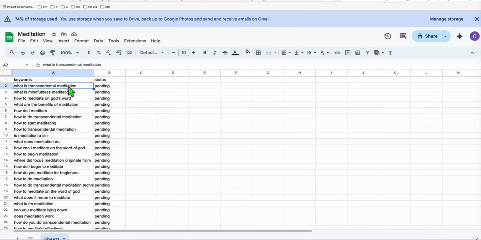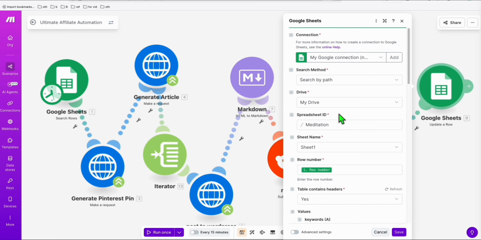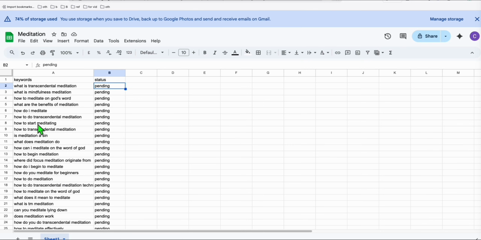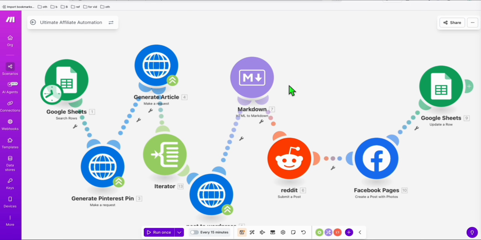Set them all to pending. We will process one keyword at a time. And after processing, here in the last step, it will be marked as done. So the next time you run the automation, it goes to the next keyword and so on. So you can put as many keywords as you want here and continue running your automation. Now, it should be good to go.